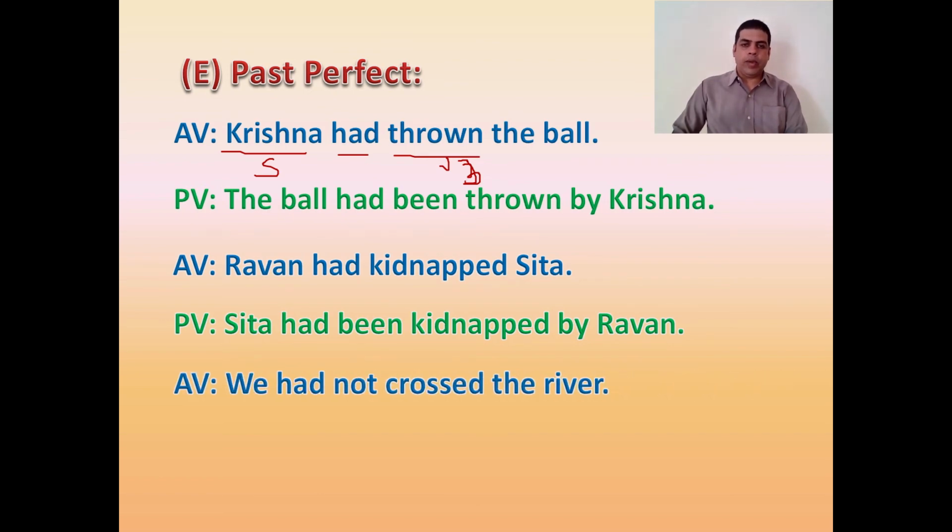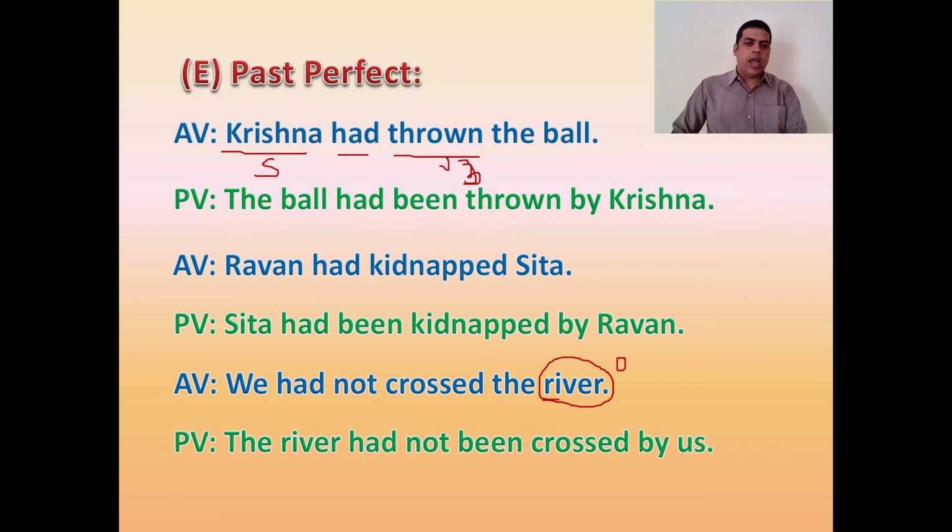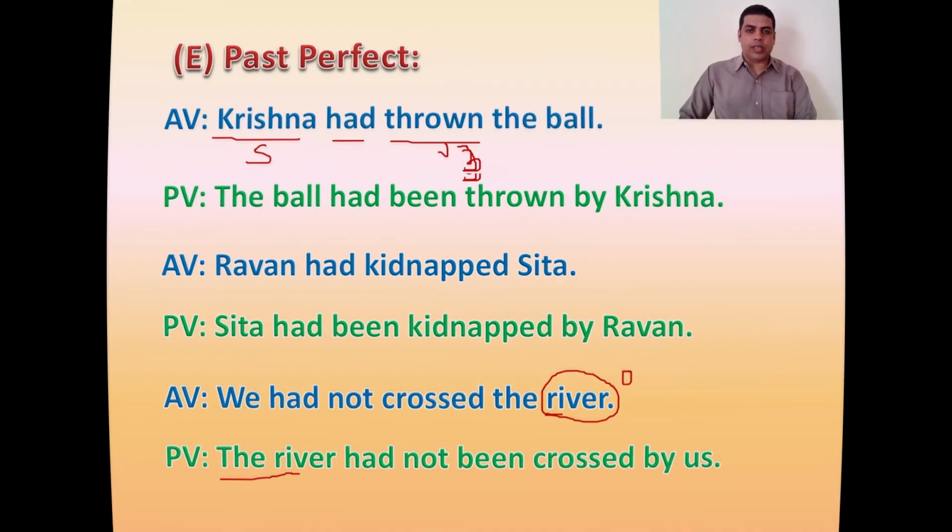Coming to a negative example, we have not crossed the river. Now simply the river, that is the object here, will become the subject, and from there you will get had plus not will come, been crossed by us. We becomes us. Already I have told you in the previous slides.